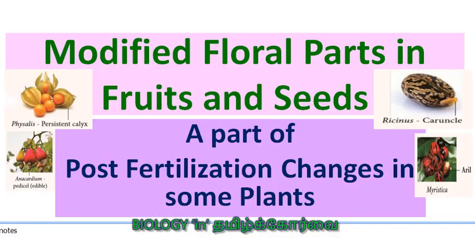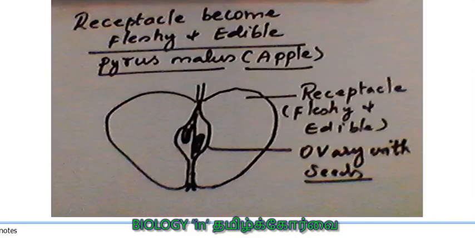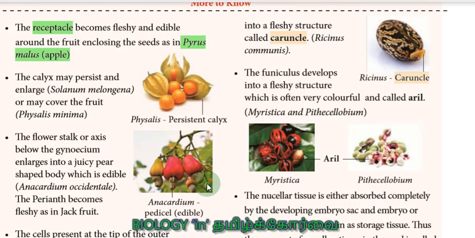Now you see, this is the Pyrus malus, apple. You can see this is the fleshy portion, the fleshy and edible portion, and the actual ovary is here. So the receptacle is covering the entire ovary, so it gives the appearance of a fruit. That's the reason why it is also called a pseudofruit, right?